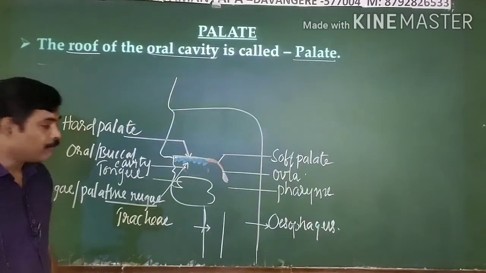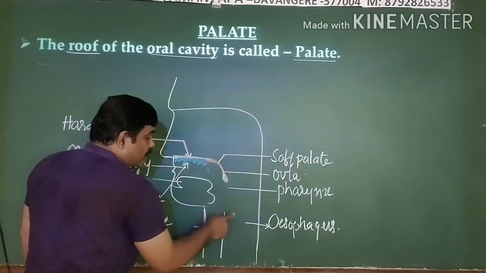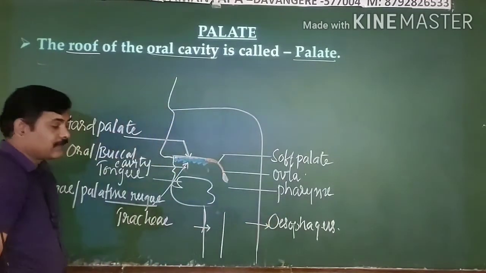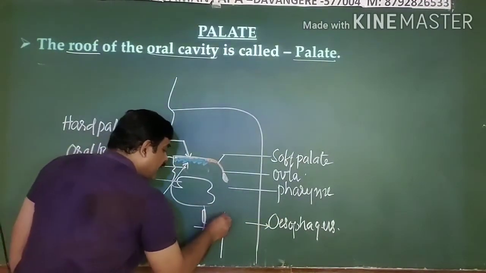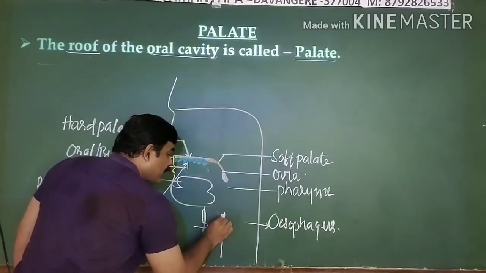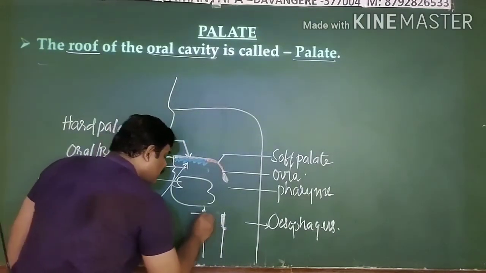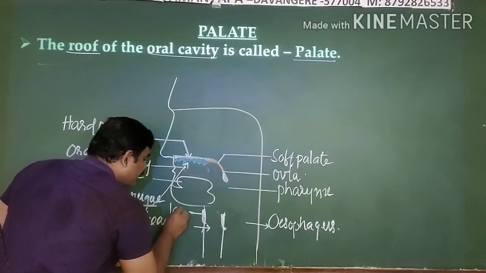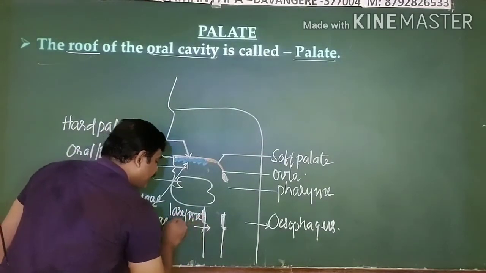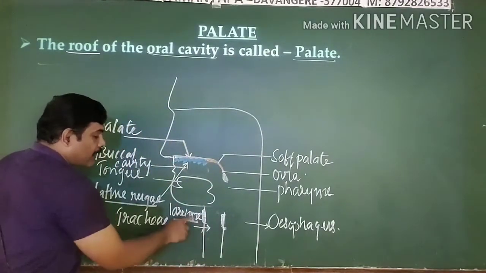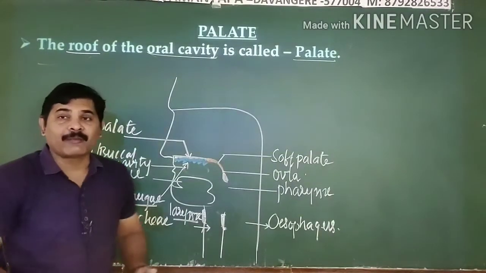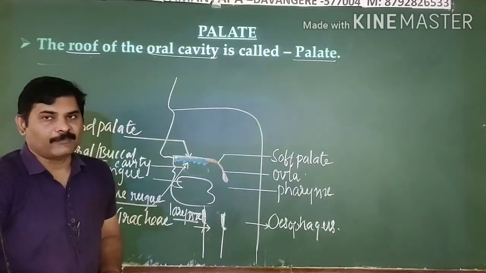The junction of these two is known as the pharynx. In the trachea, just above the trachea, you can see your voice box. This part is known as the larynx. I will explain about the trachea and larynx in detail when I explain your respiratory system, right?